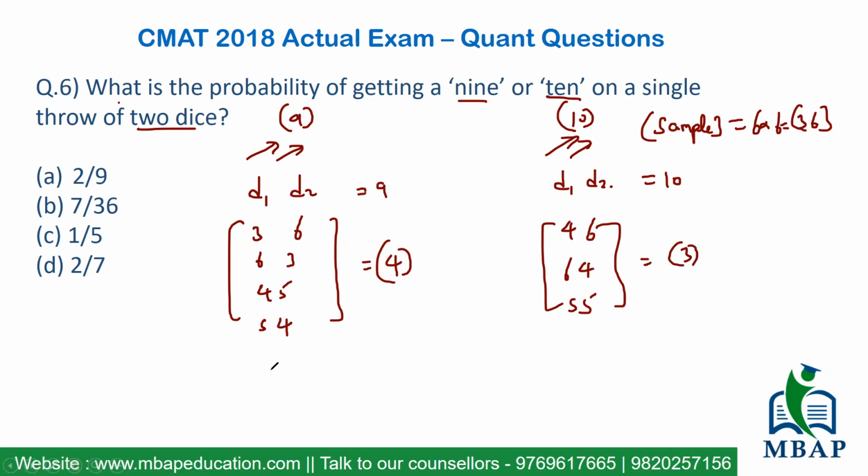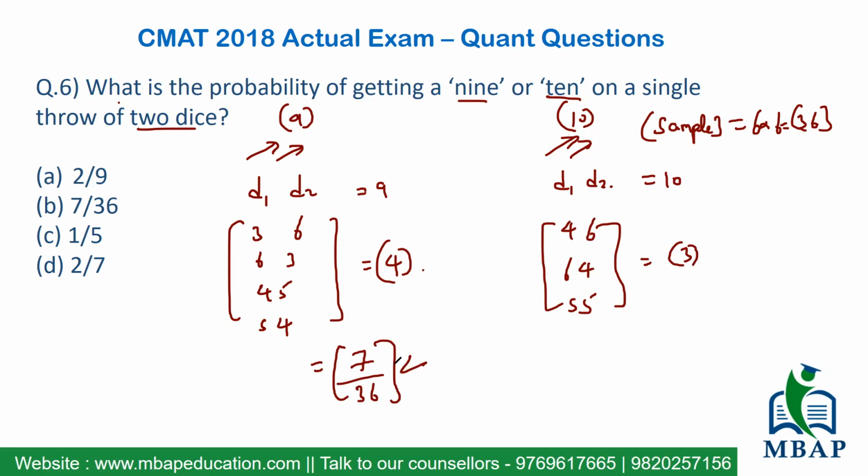So what is the total number of expected cases which I can see here? 4 here and 3 here, a total of 7 cases, in a way that you get either 9 or 10. But the total sample space will be 36, which we found out initially.